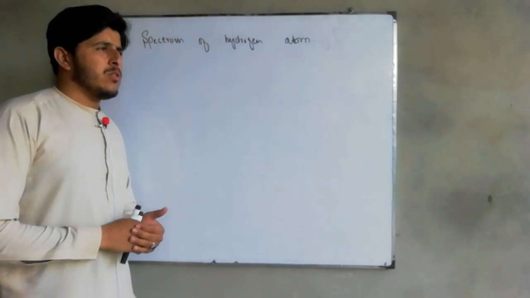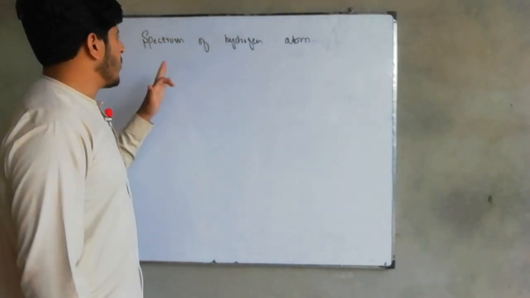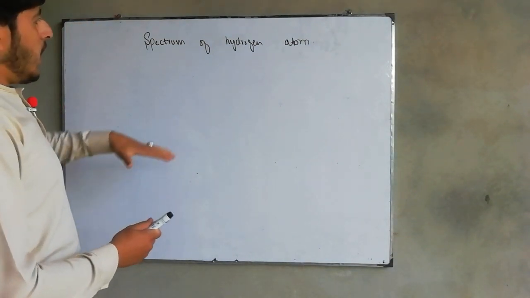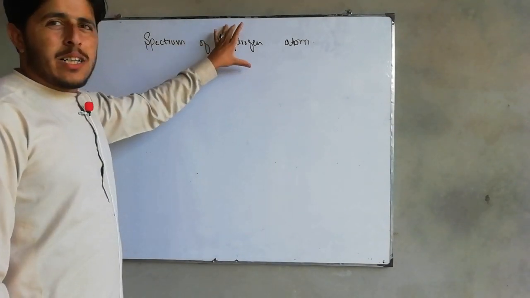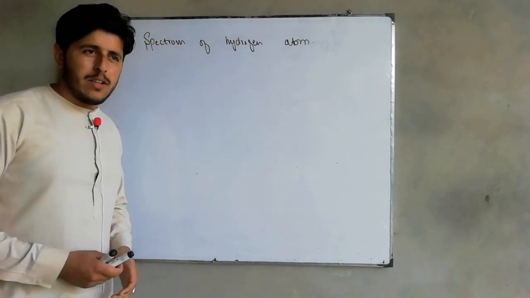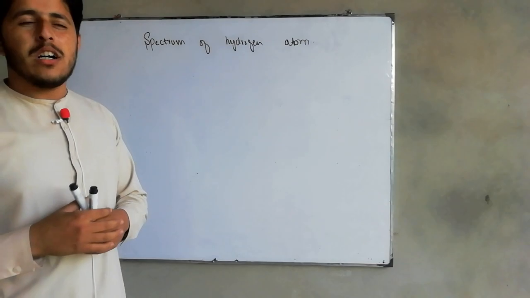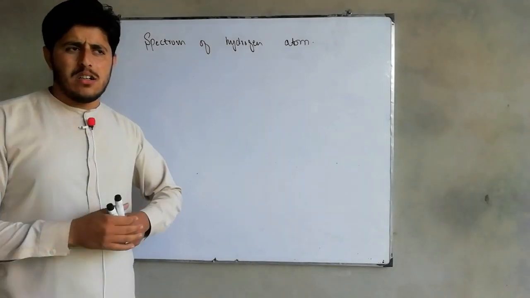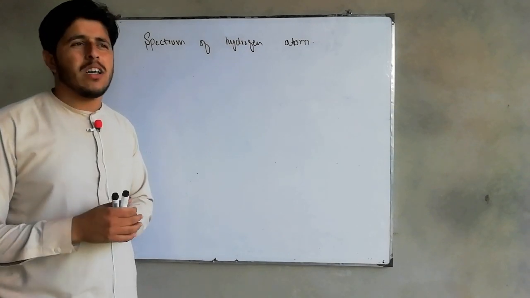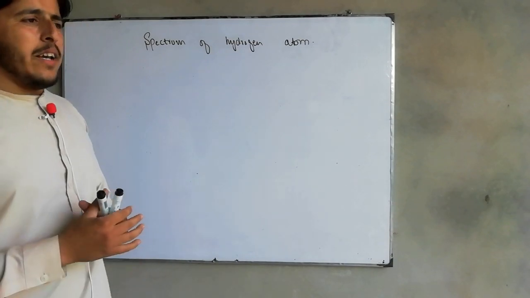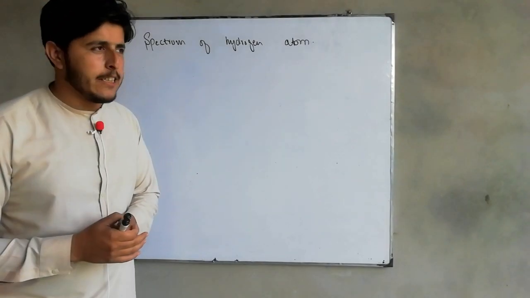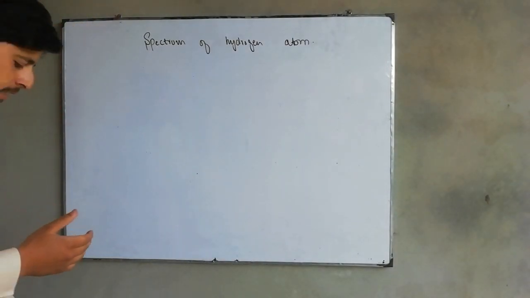So today our main concern is the spectrum of hydrogen atom. Whenever we get a spectrum from the atom of hydrogen, that spectrum is called a spectrum of hydrogen atom. Now the question arises, why are we using the hydrogen atom, why not other atoms? We can use others also, but one of the simplest atoms is the hydrogen atom. Hydrogen is very simple, having only one electron, and you can get the information very finely compared to other elements present in the universe.